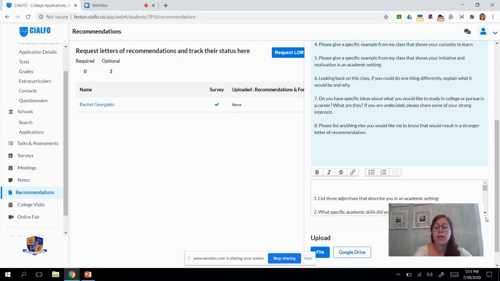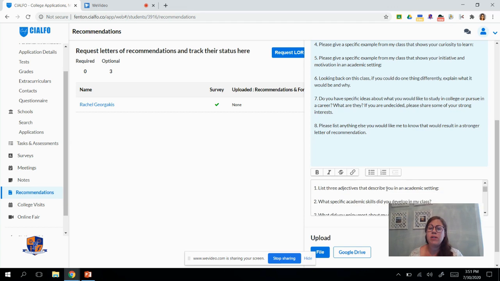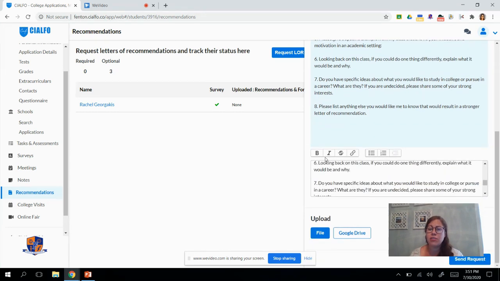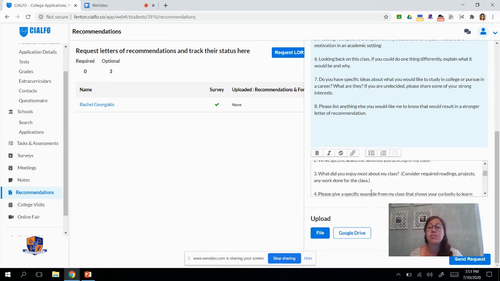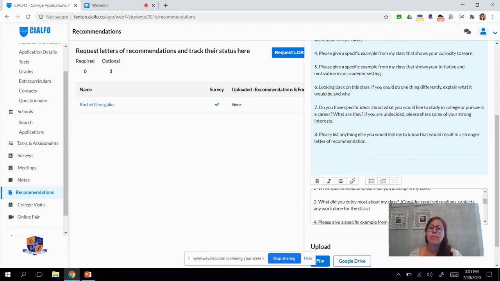It is also, I think, the right thing to do and the kind thing to do to write them a little note and say, "Hi, I was hoping you could write me a letter of rec. Thanks so much." And then that's what you would do. And then all you would need to do after, we're going to pretend I answered all of these questions because you were definitely going to do that, then you would hit Send Request.